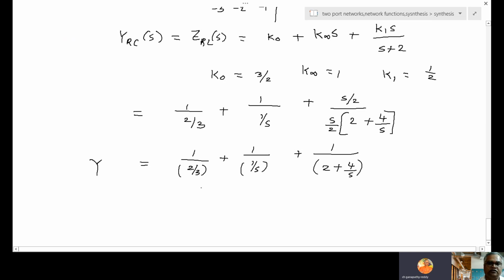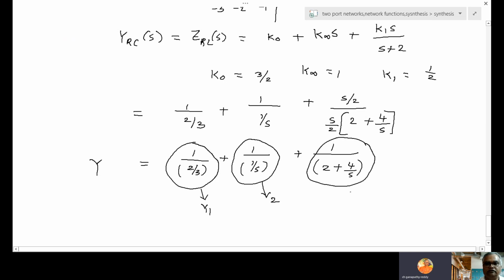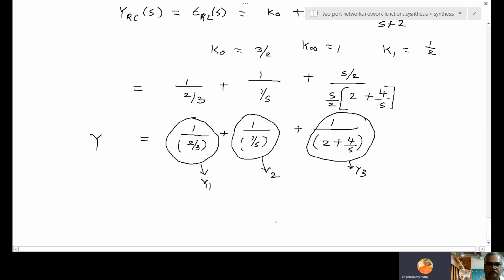That means what? This network is Y1. This second network is Y2. This third network is Y3. So Y1, Y2, Y3 are added, Y1 plus Y2 plus Y3.